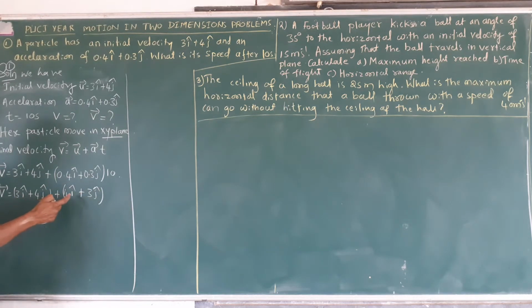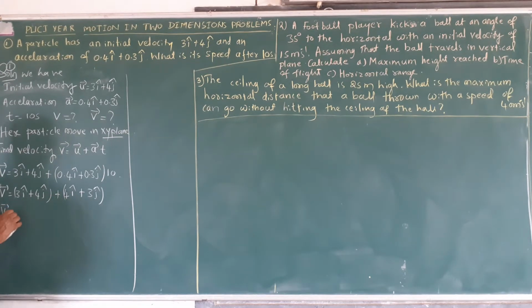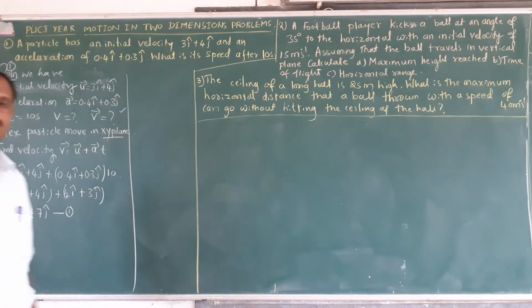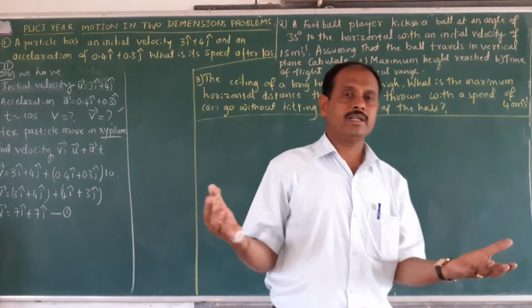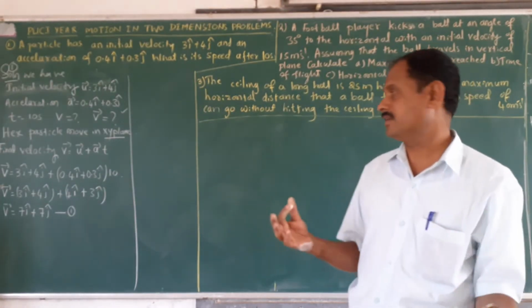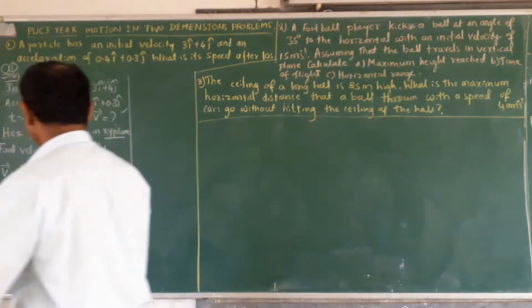Now i cap is there, i cap is there. Vector v is equal to 7i cap plus, 4 plus 3, 7j cap. This is equation 1. You got the vector v, which means the final velocity.